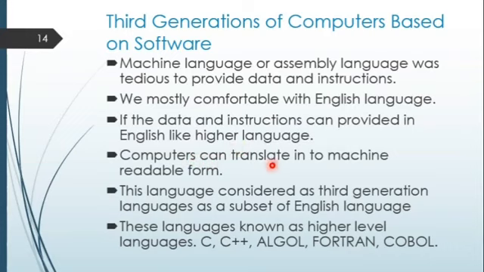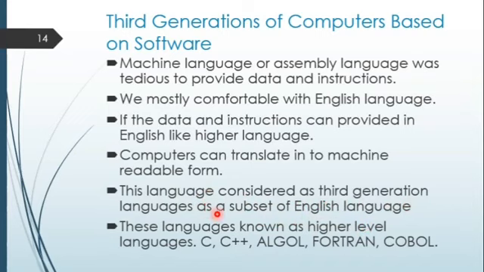Now computers can translate that into machine readable form. Whatever you are watching on your screen is encoded in binary language. Each and everything is encoded by the computer in machine language. This language is considered a third generation language, as a subset of the English language.